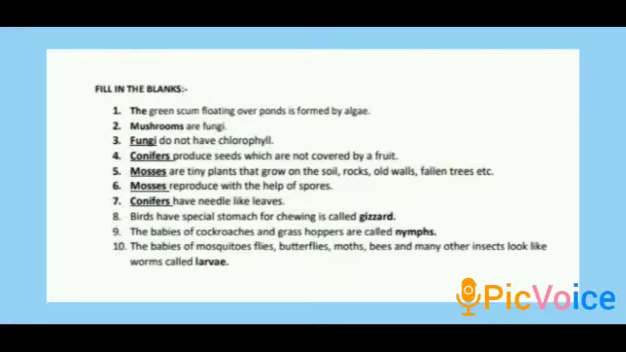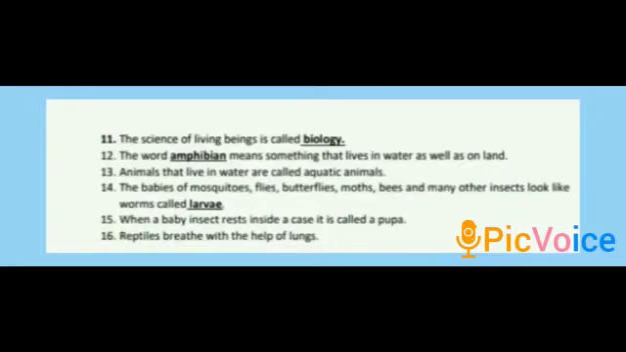Then tenth one, the babies of mosquitoes, flies, butterflies, moths, bees and many other insects look like worms. Okay, this type of insects, their babies look like worms. They are called larvae. 11th one, the science of living beings is called dash. The science of living beings is called biology. 12th one, the word dash means something that lives in water as well as on land. The word amphibian means something that lives in water as well as on land.